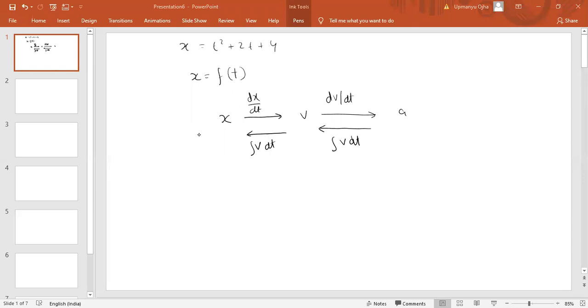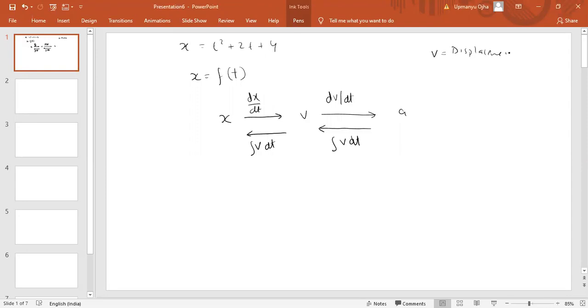Now this integration, one thing more. This integration is used when x is a function of time t, meaning x is variable here. Variable means it will change with time. In your lower classes, you must have studied that velocity is displacement by time.